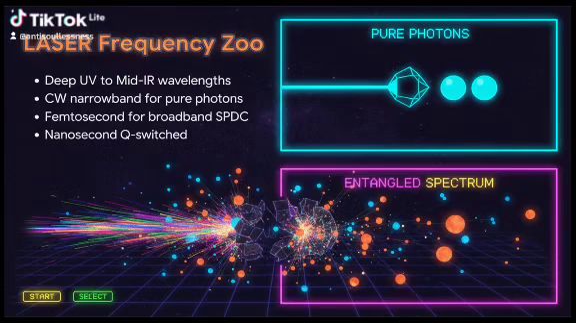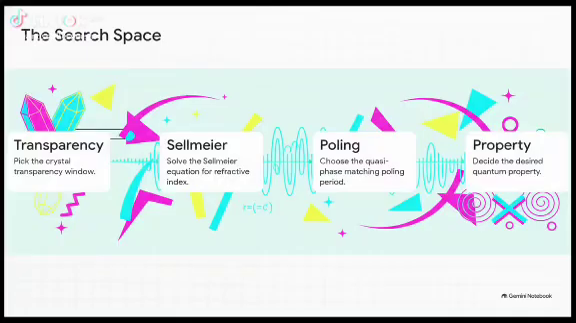If you use a continuous wave narrowband laser, you get perfectly indistinguishable photon pairs. But blast it with a femtosecond broadband pulse, you suddenly generate a broad, time-energy entangled spectrum. Changing the time structure literally changes the reality of the photon itself. How wild is that? And this brilliantly illustrates exactly how engineers map the search space.